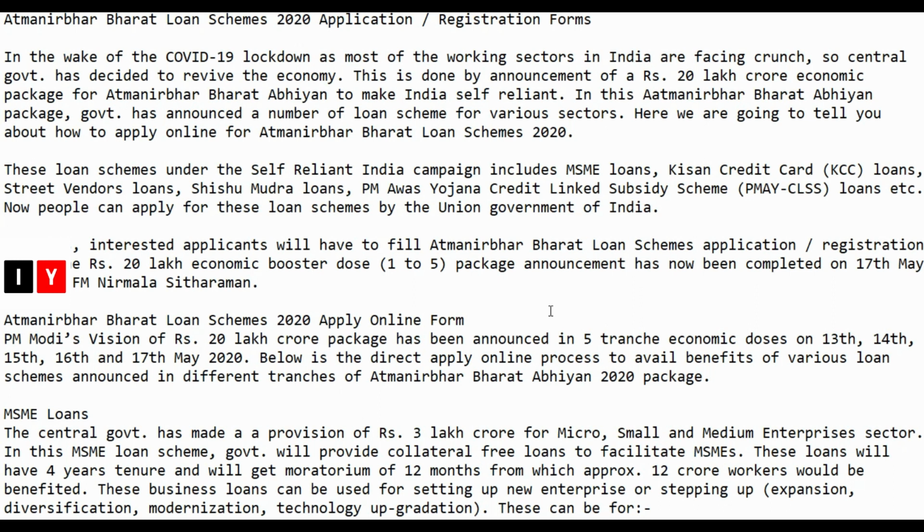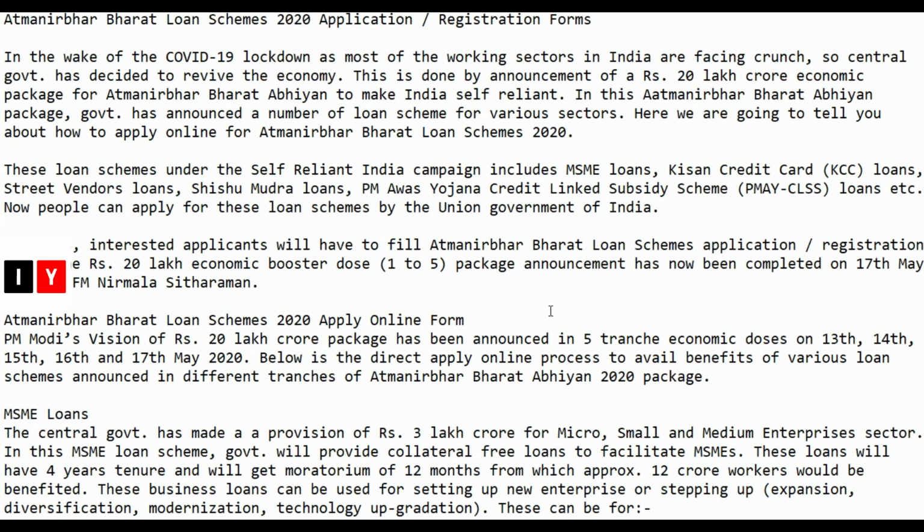These loan schemes under the Self-Reliant Indian campaign include MSME loans, KCC loans, street vendor loans, Shishu Mudra loans, PM Awas Yojana credit linked subsidy scheme loans, etc. Now, people can apply for these loan schemes by the Union Government of India. For this, interested applicants will have to fill the Atmanirbhar Bharat Loan Scheme application form.